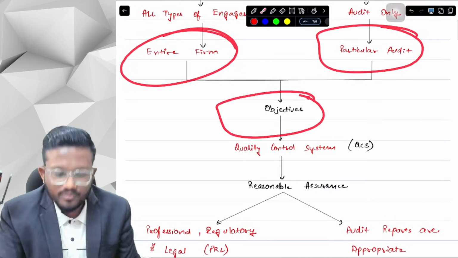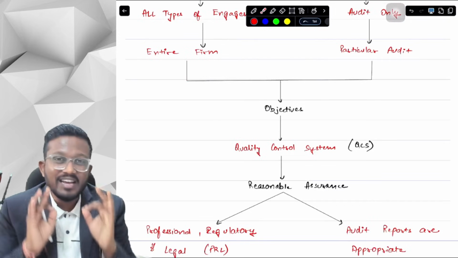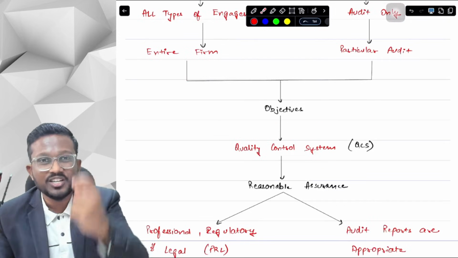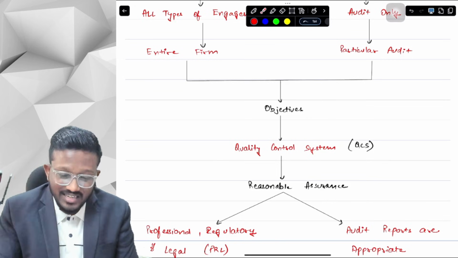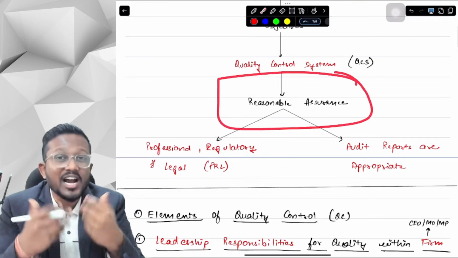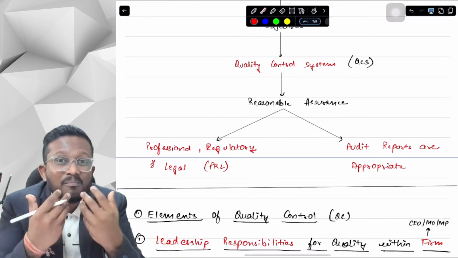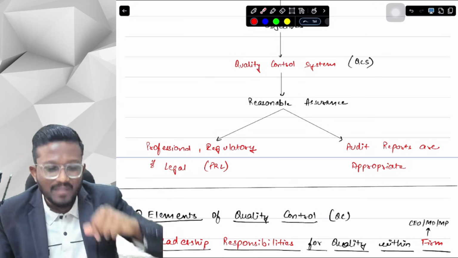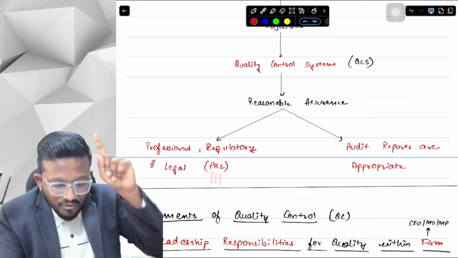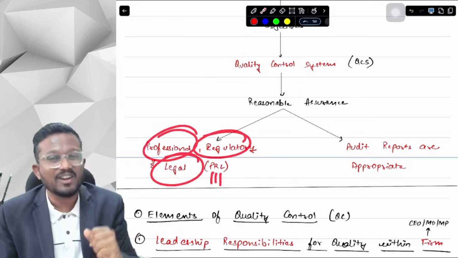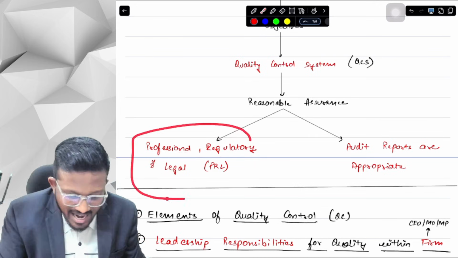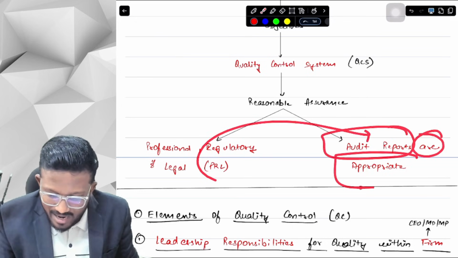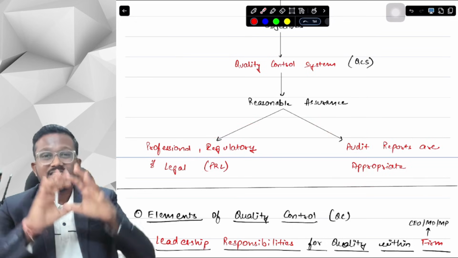Now the objectives for both are common. What is the objective? We have to develop a quality control system, a system in our organization that ensures quality, that provides us reasonable assurance that we are complying with our PRL requirements, that is professional, regulatory and legal requirements. And secondly, if we are complying with the PRL requirements, then whatever audit reports we make will be appropriate in the circumstances. So this is a common objective.